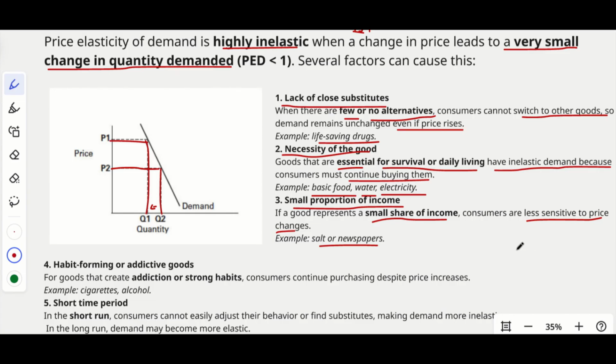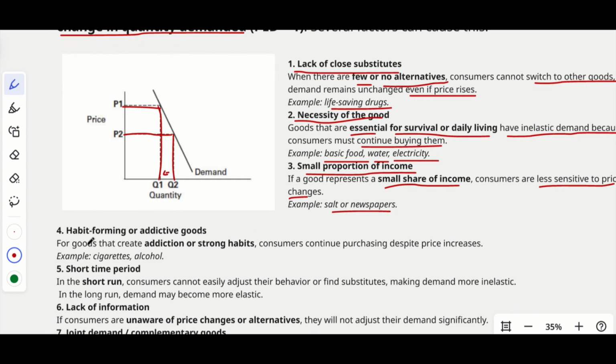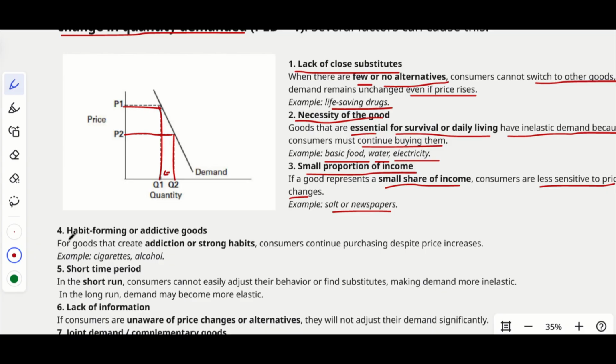So we are not bothered about that. If the product is taking only a small portion of your income, a small change in the price won't be bothering the consumers.